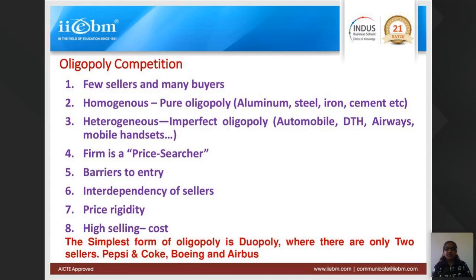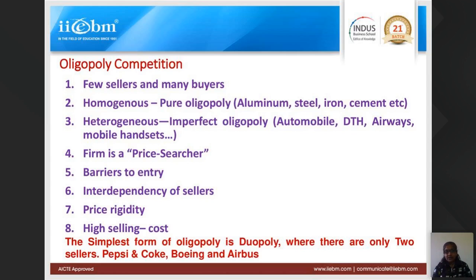Oligopoly can be homogeneous or heterogeneous. If it is homogeneous, it is called pure oligopoly. If it is heterogeneous, it is called imperfect oligopoly. Heterogeneity is normally found in mobile handsets. Each handset is different in shape, size, color, features, weight. In automobiles, all two-wheelers are different in looks and design. Airway services differ in the services they give and the type of planes.